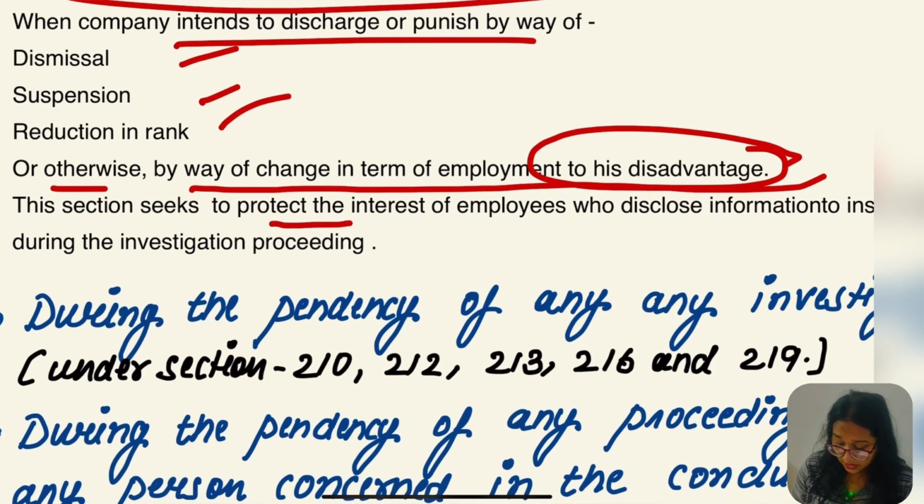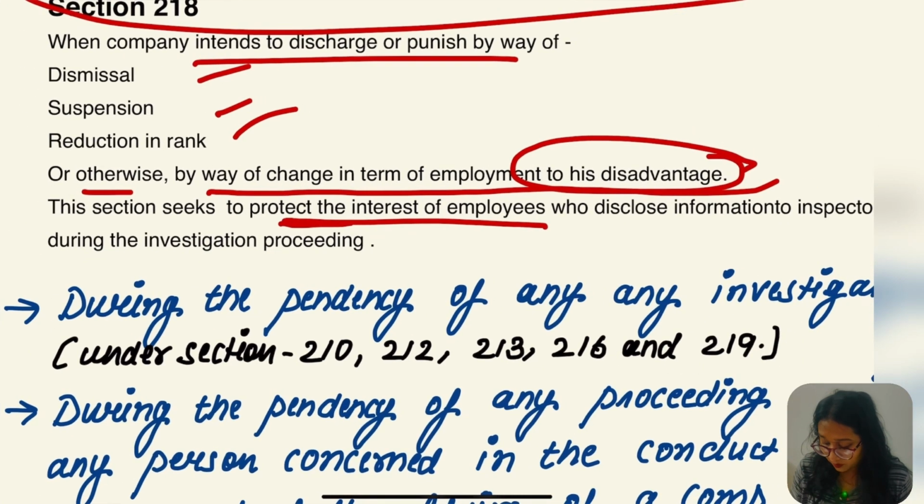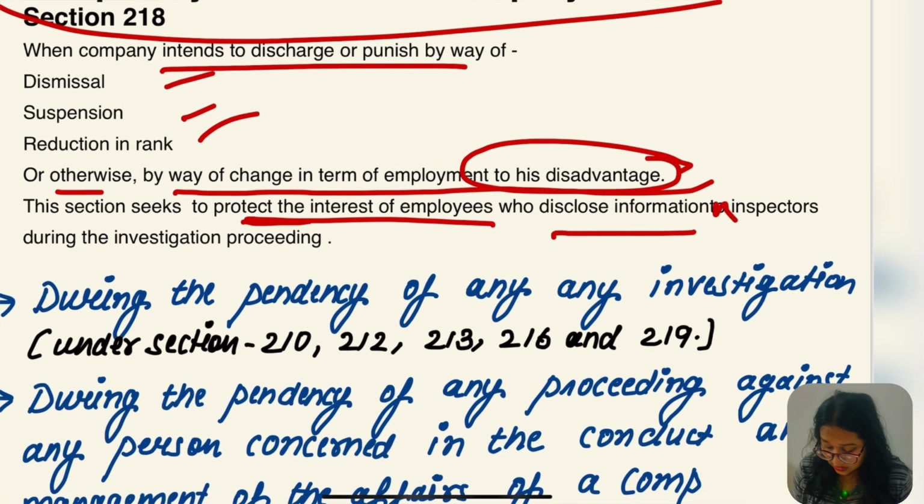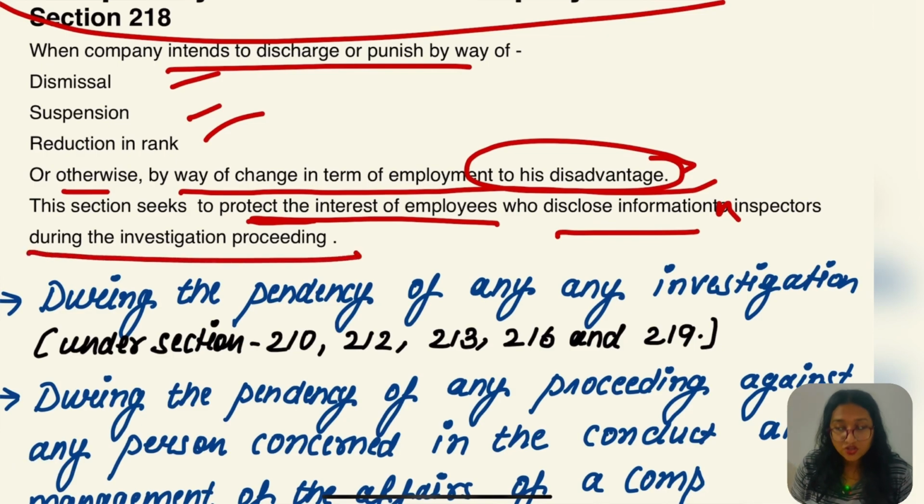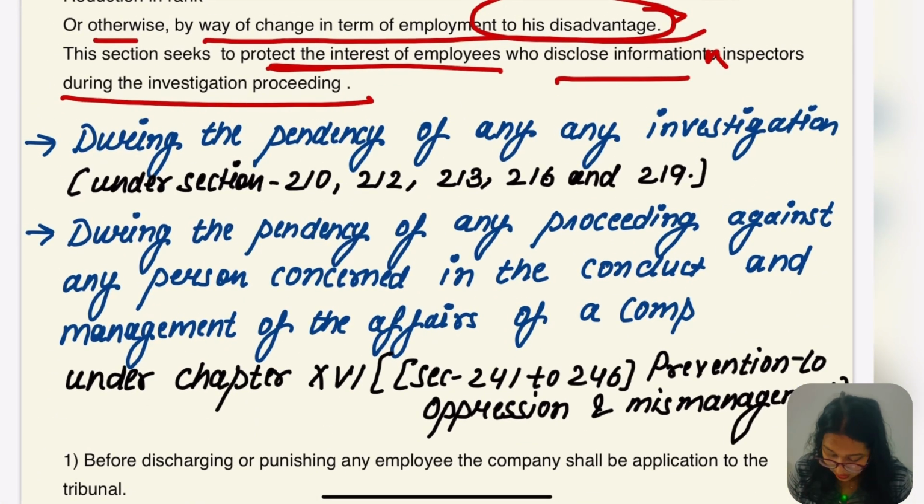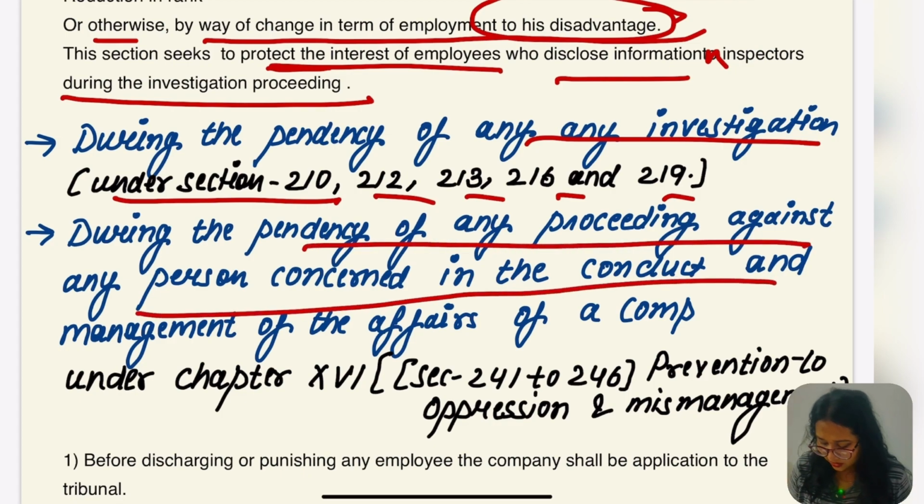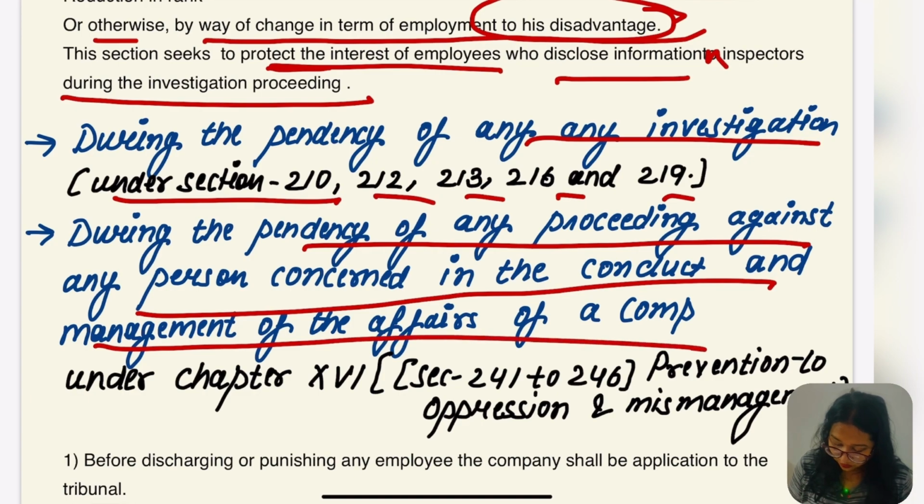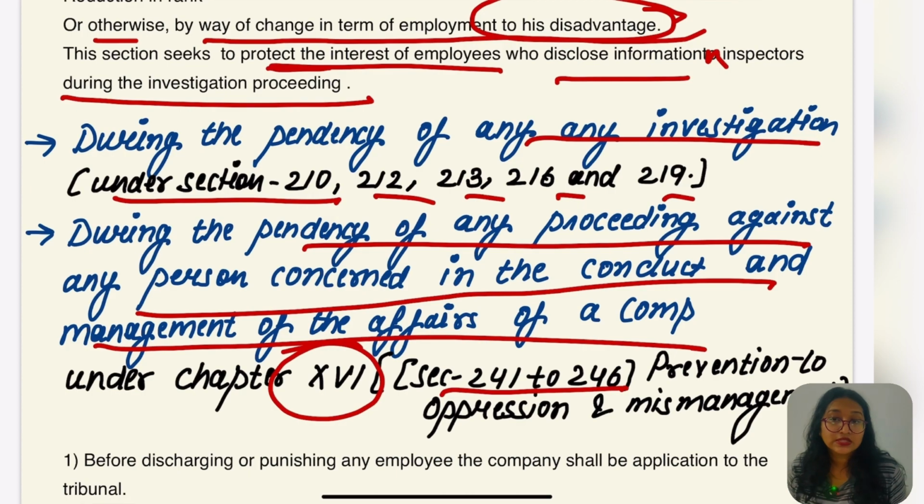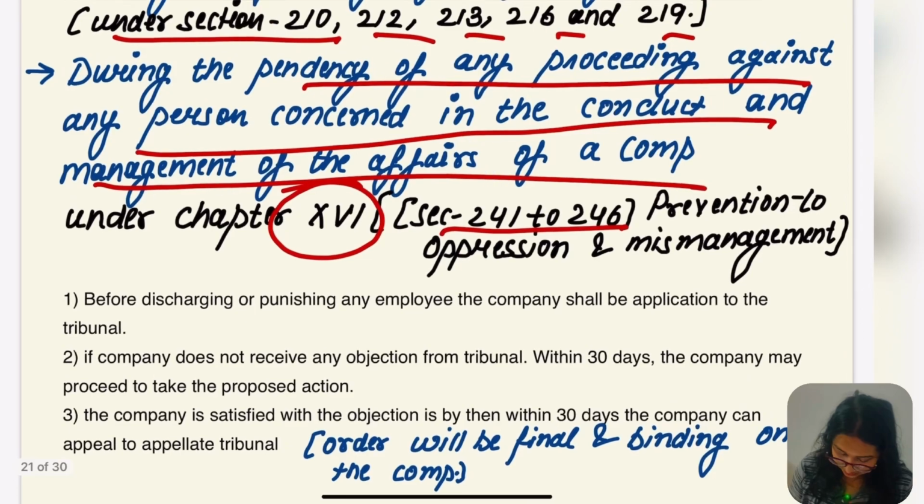This section gives protection to the interest of employees who disclose information to the inspector during the investigation proceeding. Hope this part was clear. So during the pendency of any investigation under sections 210, 212, 213, 216 and 219, in that case, during the pendency of any proceeding against any person in connection with the conduct and management of the affairs of the company under chapter 6, sections 241 and 246, which is related to prevention of oppression and mismanagement. Okay, we'll read it in the next of our chapters.